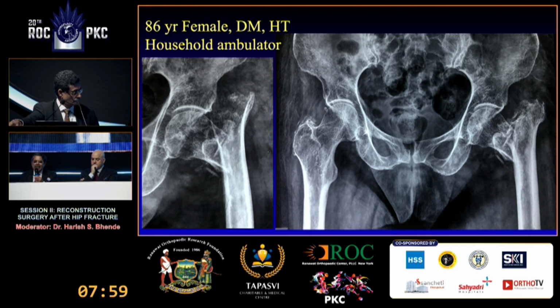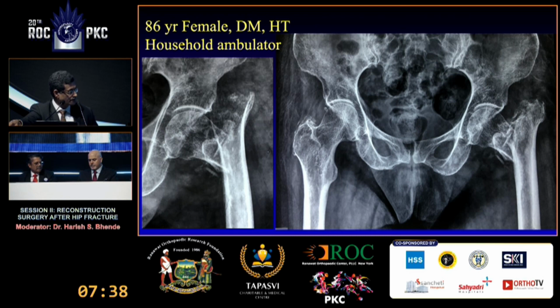Immediate weight bearing is possible only with a bipolar cemented hemiarthroplasty. Amar? Should be done. And here one point is you may require a high offset because there's a lot of laxity in intertrochanteric fractures.